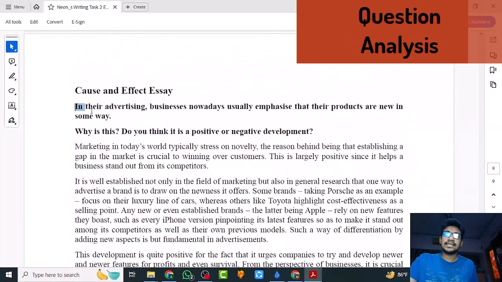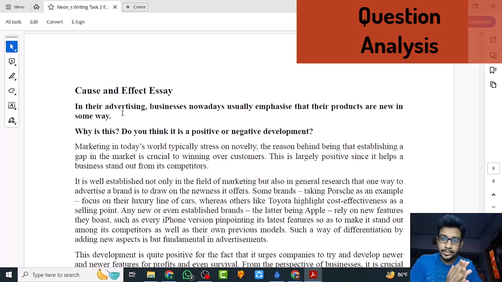This is the question. In their advertising, businesses nowadays usually emphasize that their products are new in some way. Why is this? Do you think it is a positive or negative development? As you can see here, I have categorized this question as a cause and effect essay. What is a cause and effect essay? First, we have to write about the cause, the why of it. And the effect, it's the result. Why does this happen? What is the result?